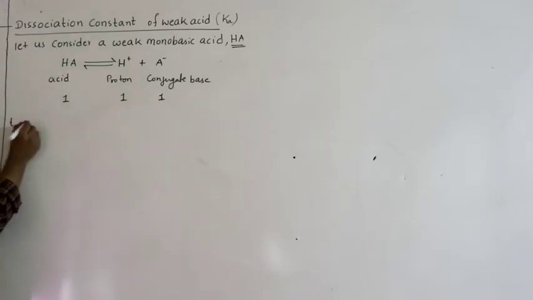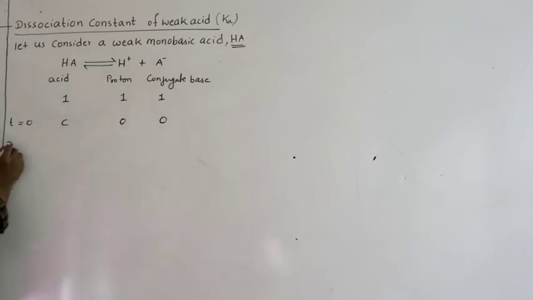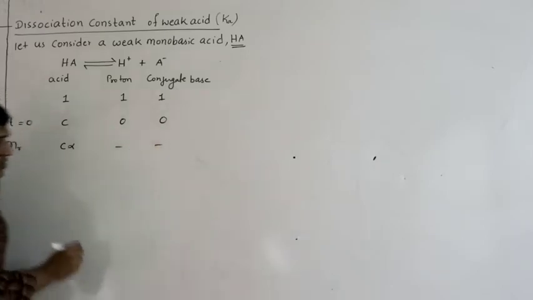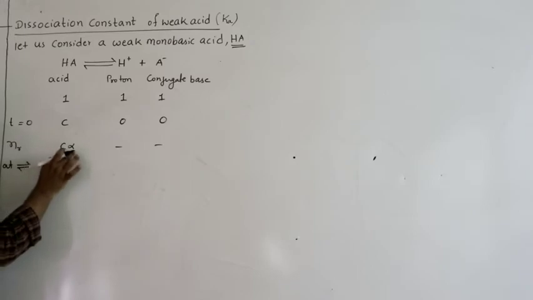At time t equal to 0, let us assume the initial concentration is C moles per liter. The initial concentration of H plus and A minus I am assuming 0, because they are not formed. Let us assume the degree of dissociation as alpha. So, C alpha will be the number of moles reacted. If alpha is the degree of dissociation, then C alpha moles will react. After C alpha moles are dissociated, let us assume the system has attained equilibrium. So, out of C moles, C alpha moles are reacted, so this is C minus C alpha at equilibrium.